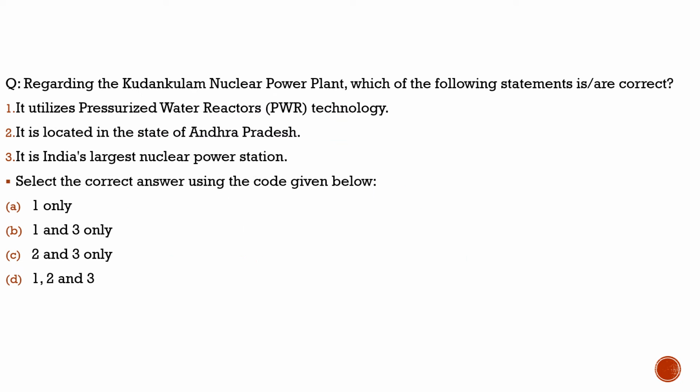Here the question is about the Kudankulam nuclear power plant. Why is it in the news today? Because Russia shipped reactor vessels to Kudankulam's sixth unit. And what are those reactor vessels? These are VVER reactor vessels. What do we stand by VVER? By VVER, we mean water-water energy reactor.